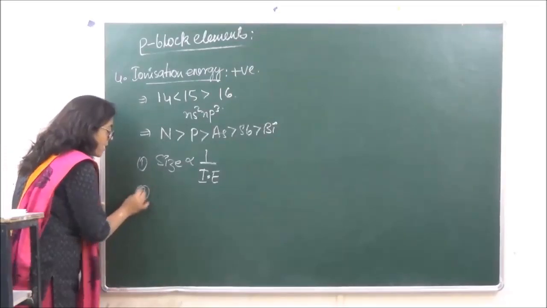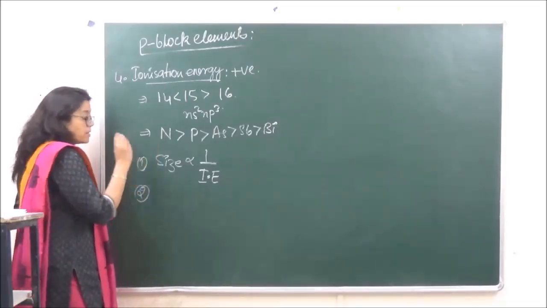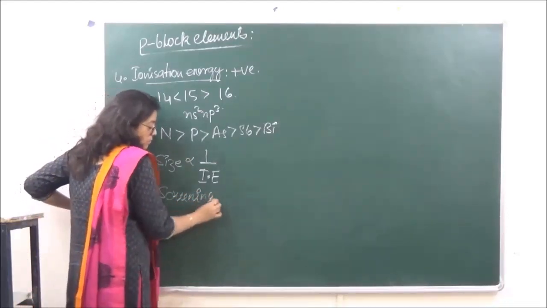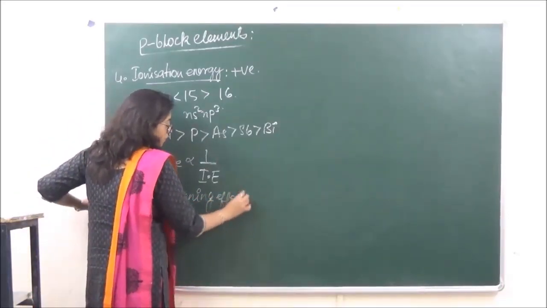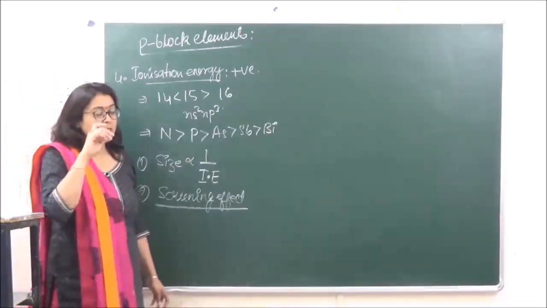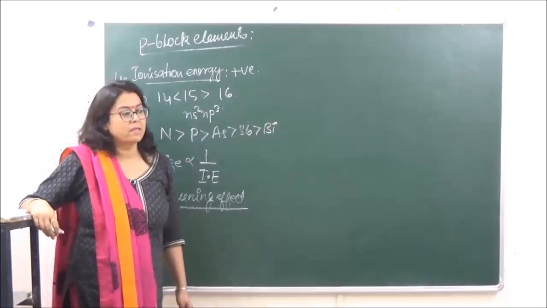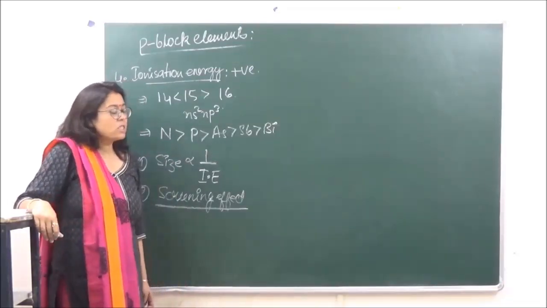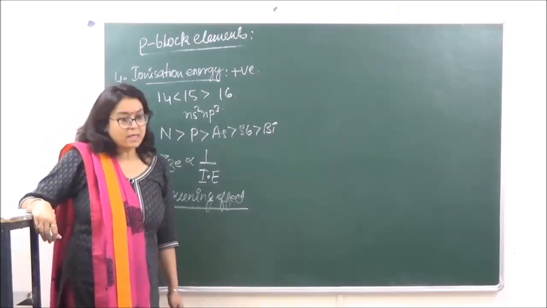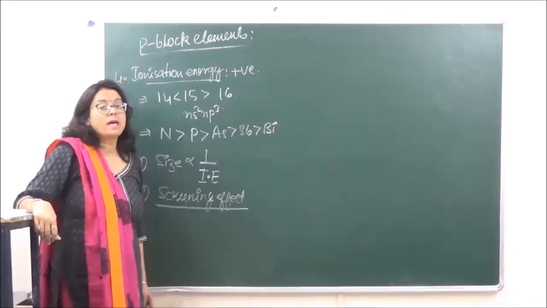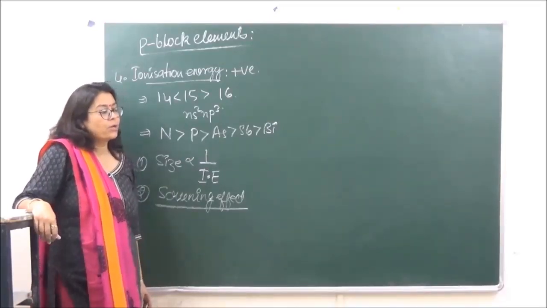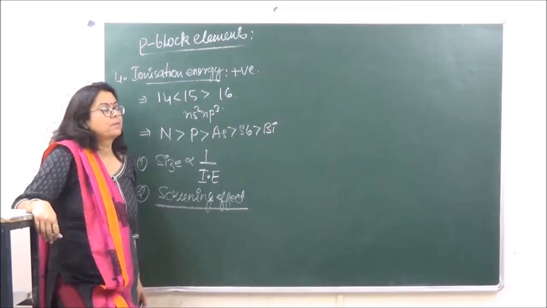Second, it depends upon the screening effect. I have just explained to you what screening effect is. So more the screening effect, less is going to be the ionization energy. Because if the screening effect is more, then what is going to happen?